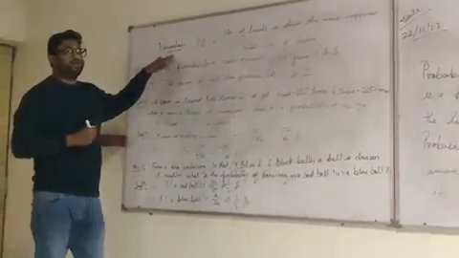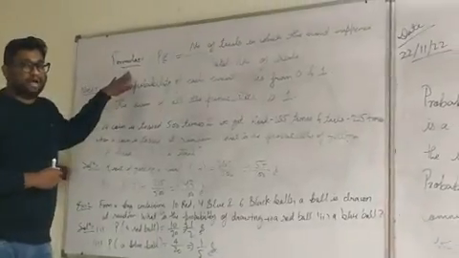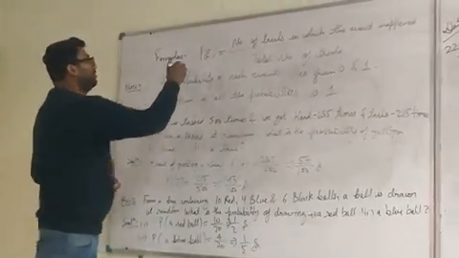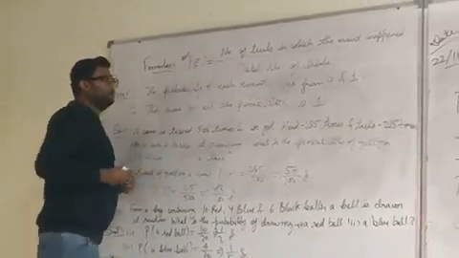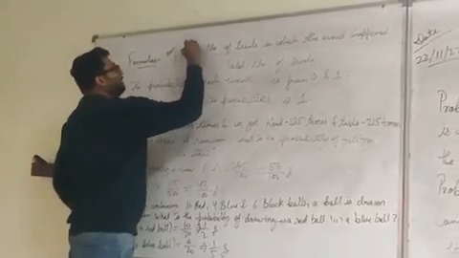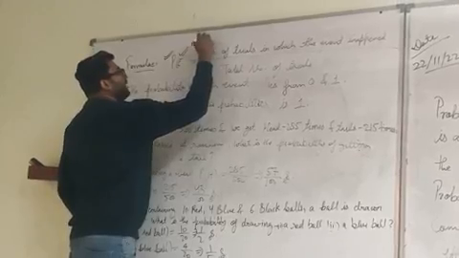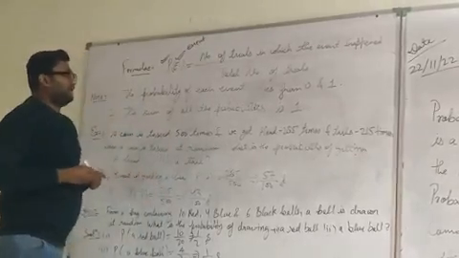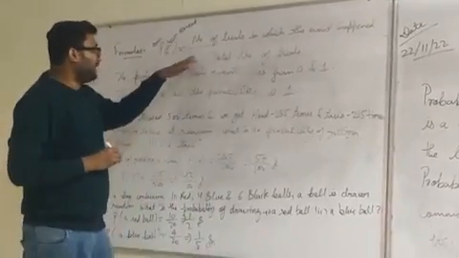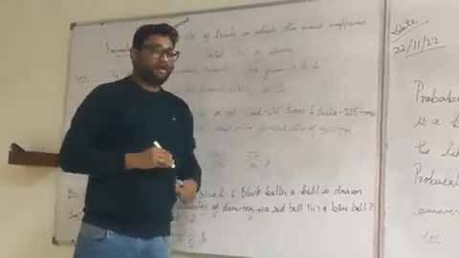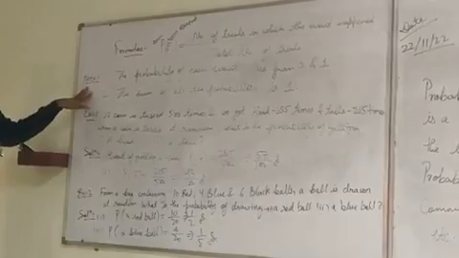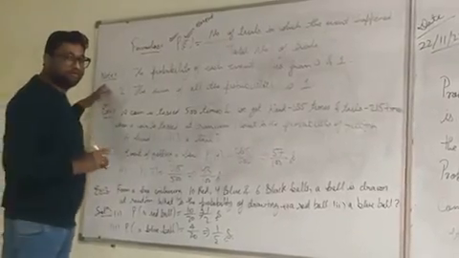First of all, before starting an example, I would like to tell you the formula of probability. The most common and basic formula for probability is the probability of an event. E means event. So P(E) equals the number of trials in which the event happened divided by the total number of trials.